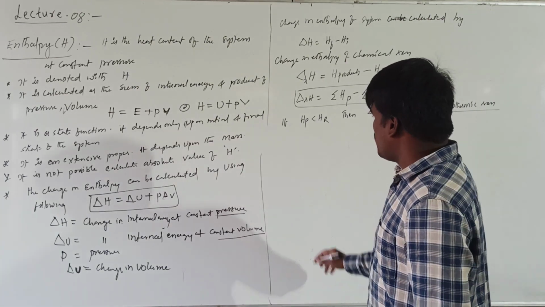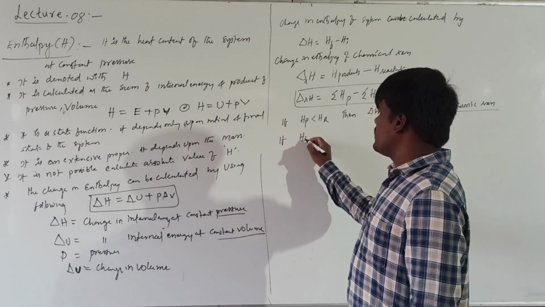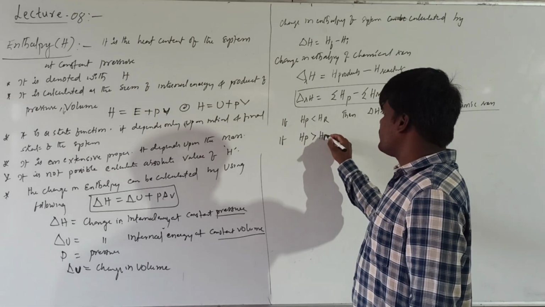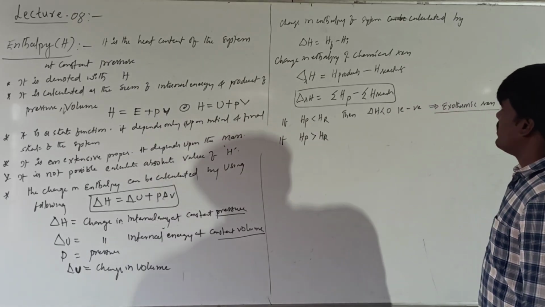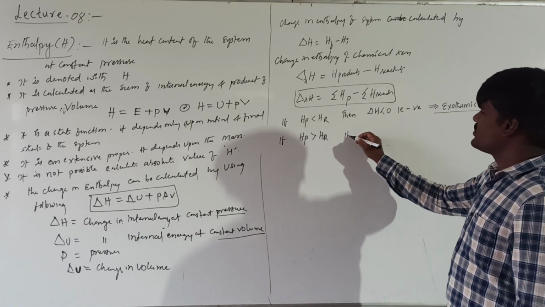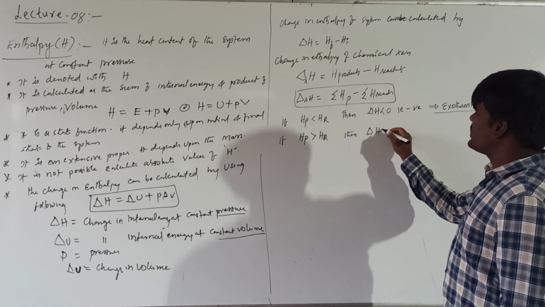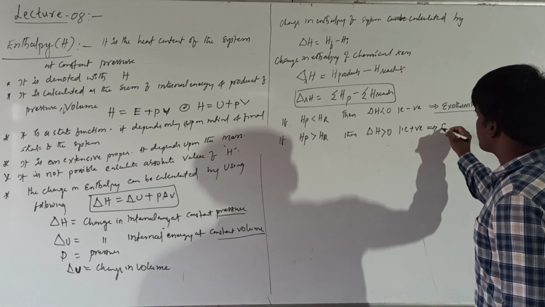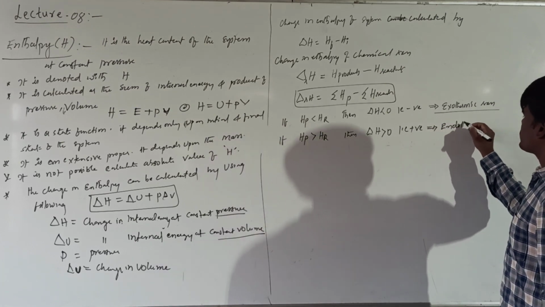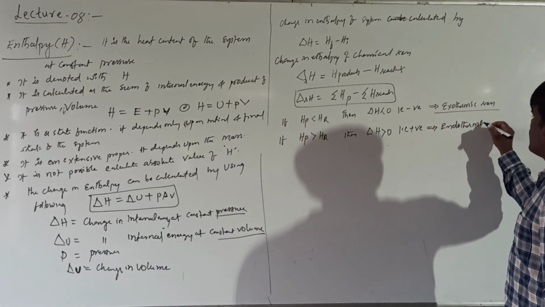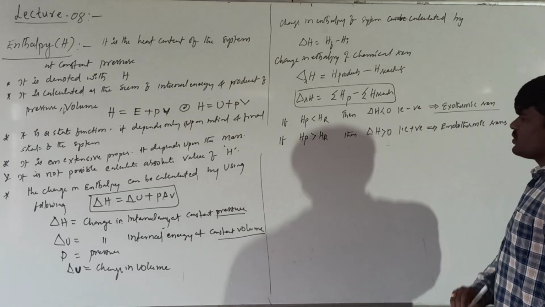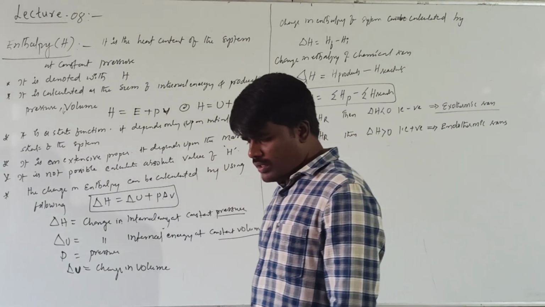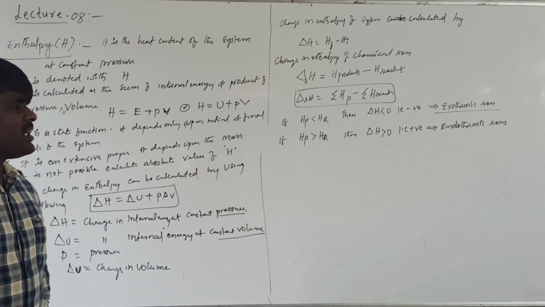Now, if the enthalpy of the products is greater than the enthalpy of the reactants, then what happens? Then delta H will be greater than 0, that is, it will be positive. These types of reactions are called endothermic reactions. What is meant by endothermic reactions?